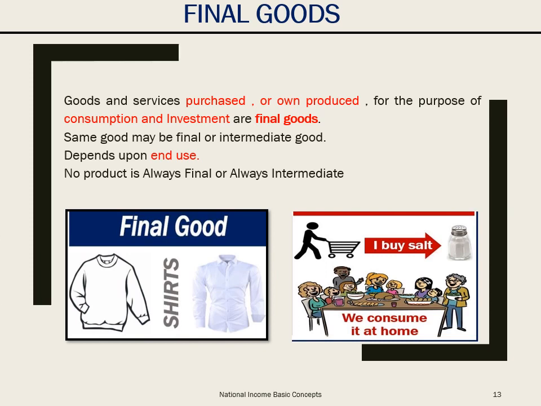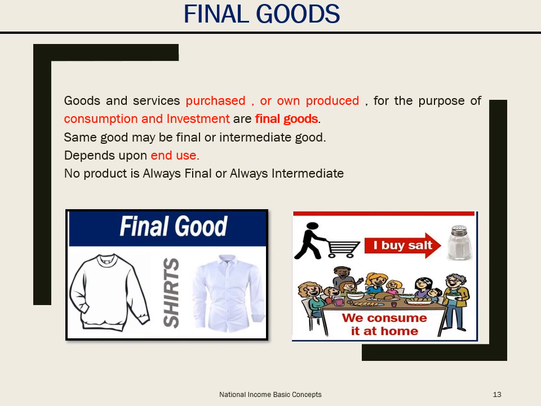Final goods are those goods and services which are purchased or own produced for the purpose of consumption and investment. Here again there are two important characteristics of final goods. The good is either used for consumption or investment. Consumption means goods being purchased for satisfaction of human wants. It can cover both durable and non-durable. By investment, we mean purchases of durable producer goods.